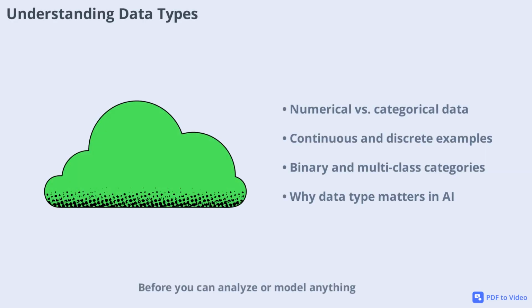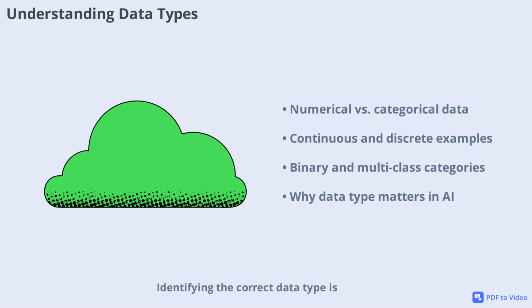Before you can analyze or model anything, you need to know what kind of data you're working with. In AI, data comes in two main flavors, numerical and categorical. Numerical data can be continuous like temperature or price, or discrete like the number of clicks or purchases. Categorical data, on the other hand, includes binary types, such as yes or no, spam or not spam, and multiclass types like product categories or sentiment labels.